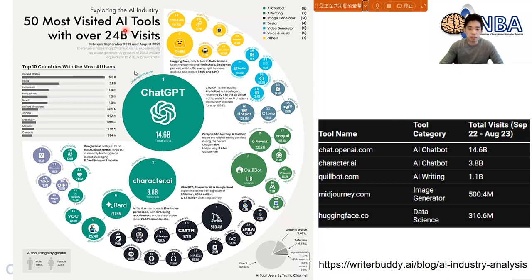For example, nowadays the most popular, the famous one, you can see ChatGPT. It actually has so many visits. You can see the value right here is pretty high, and you can see these are the top five AI tools right here. So most of them would be AI chatbots. That means the robot for chatting with you. And also you can see this would be the AI software to assist your writing, or something like Midjourney is pretty famous for image generation anyway.